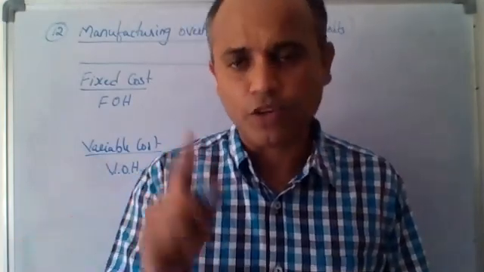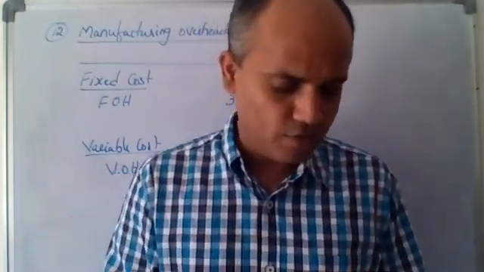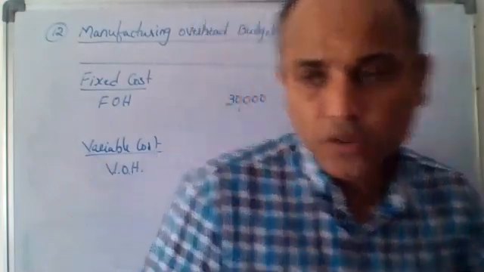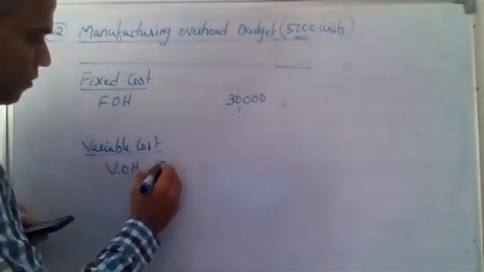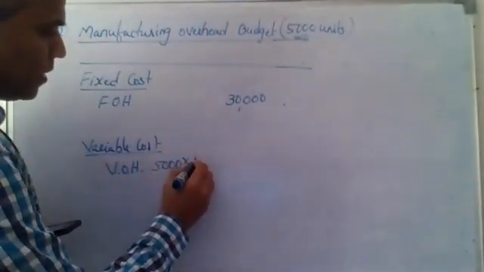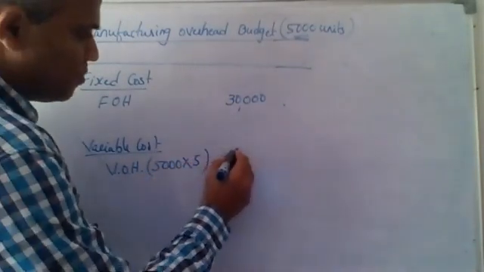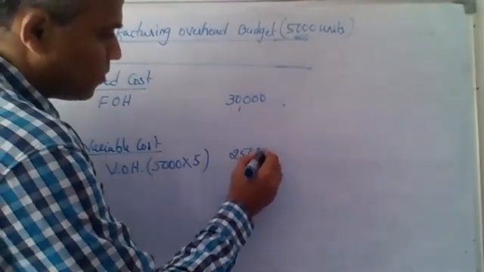Now if it is 5 rupees per unit, and you are preparing the budget for 5,000 units, it should be 5,000 units at the rate of 5 per unit. It should be 25,000, isn't it?